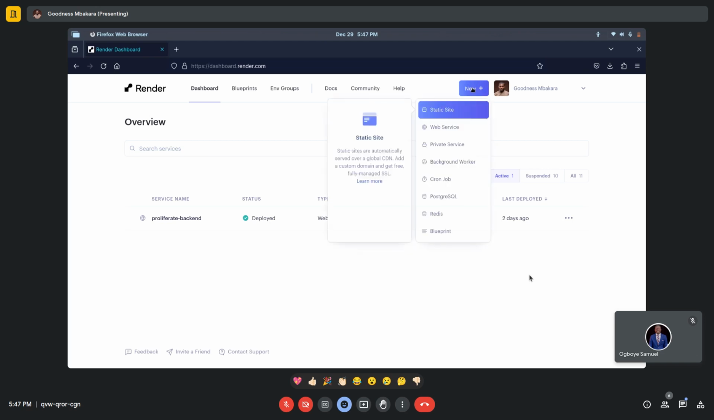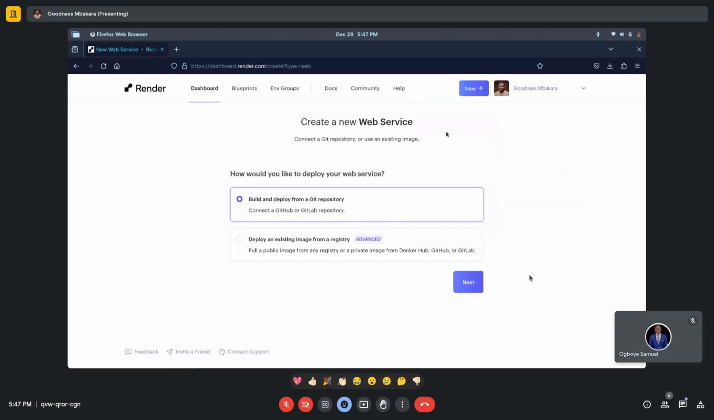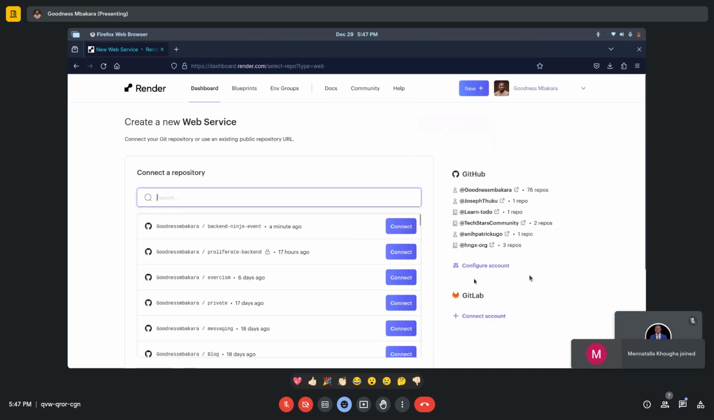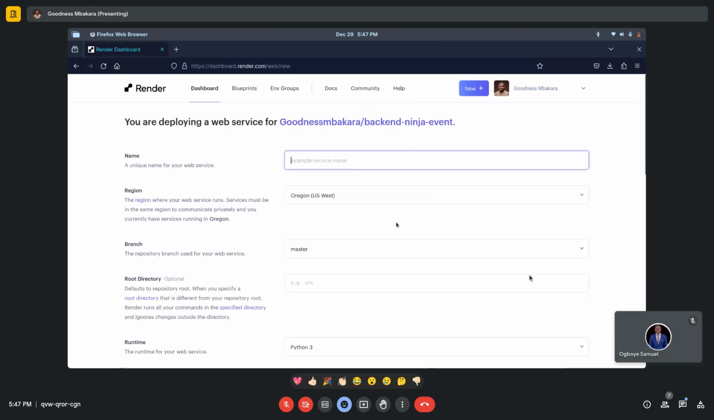So you click on new and we are creating a web service. Okay, so click on web service. Build and deploy from a Git repository is already chosen. So the next thing is it asks us to connect a repository, which we connect this one now. Alright. So what should be our service name? So we can just call this backend ninja.